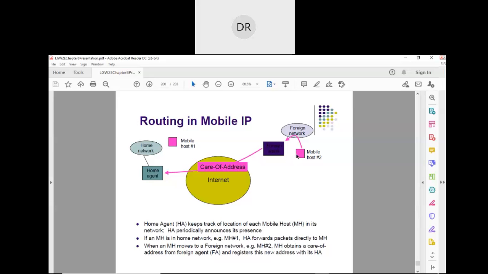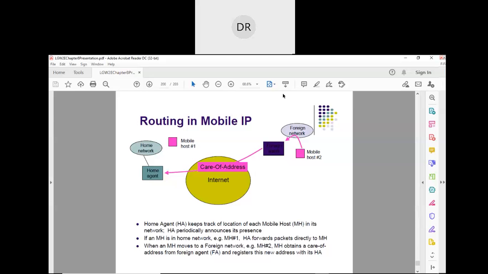So apart from the home IP address, it also gets a temporary IP address, and using that care of address, this mobile device will be able to communicate with the outside world.